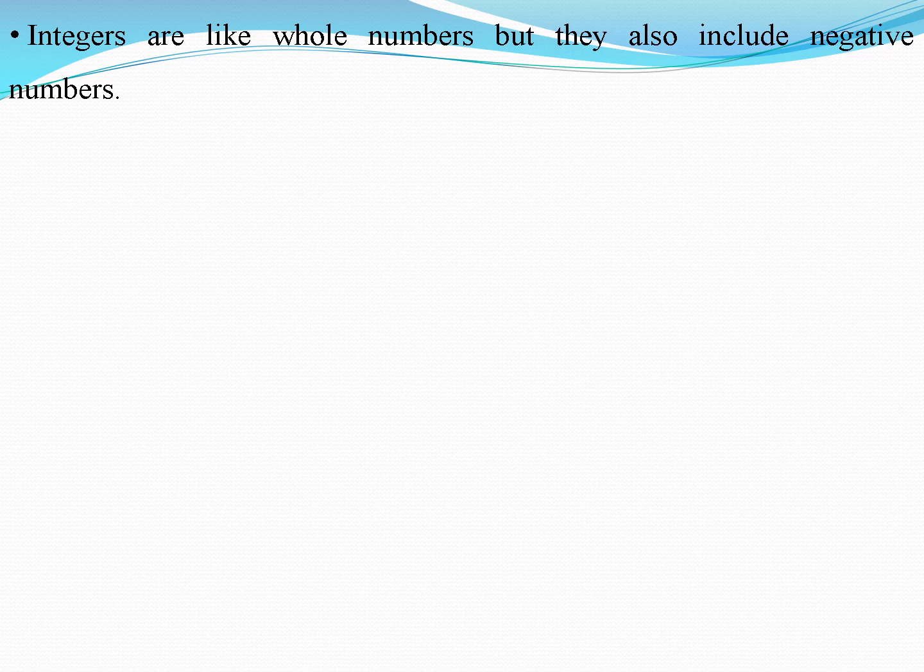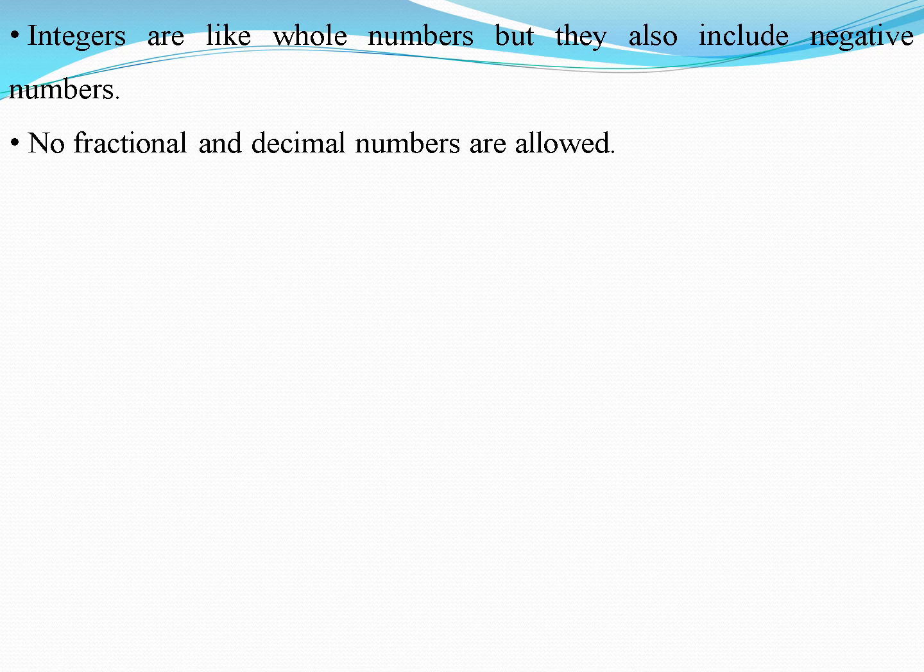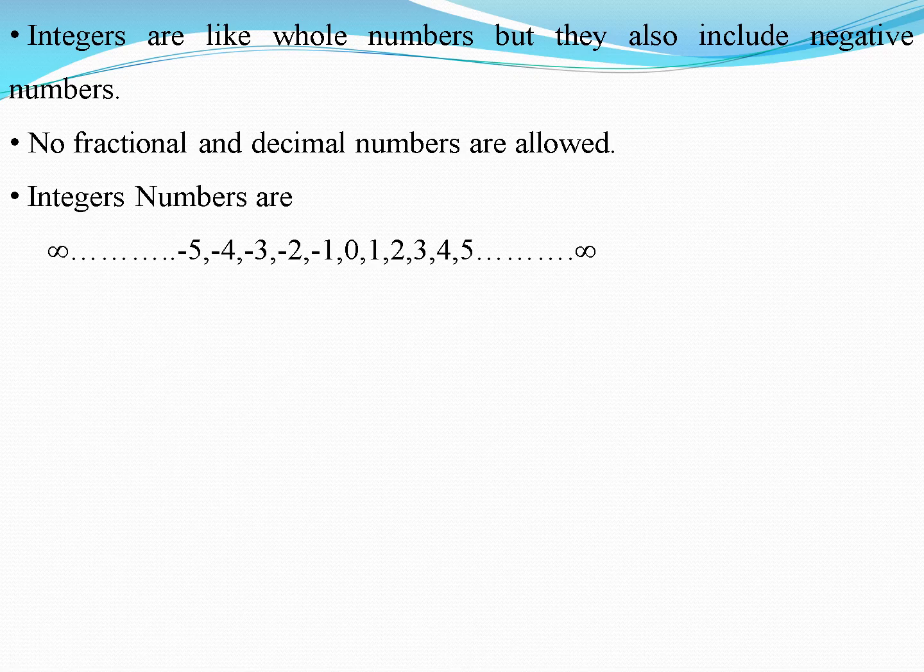The difference is that they also include negative numbers. No fractional and decimal numbers are allowed. So what is the collection of integer numbers? Integer numbers are 0, 1, 2, 3, 4, 5 to infinity. All these positive numbers, or we can say all these whole numbers, and extra in this is the left side negative numbers, -1, -2, -3, -4, -5 till infinity.